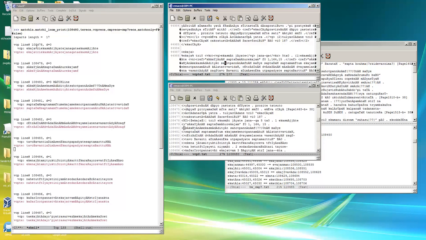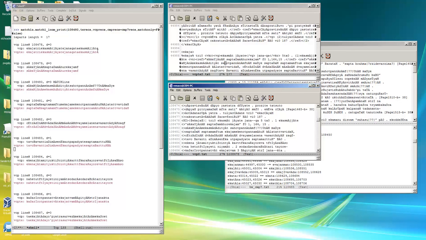This first line, 108,478 of Ekaja, in the Cologne edition, we can see that this is the same data as on this line. It starts with Ekaja, and it ends with Majjate, as we see in the file for the Cologne edition.